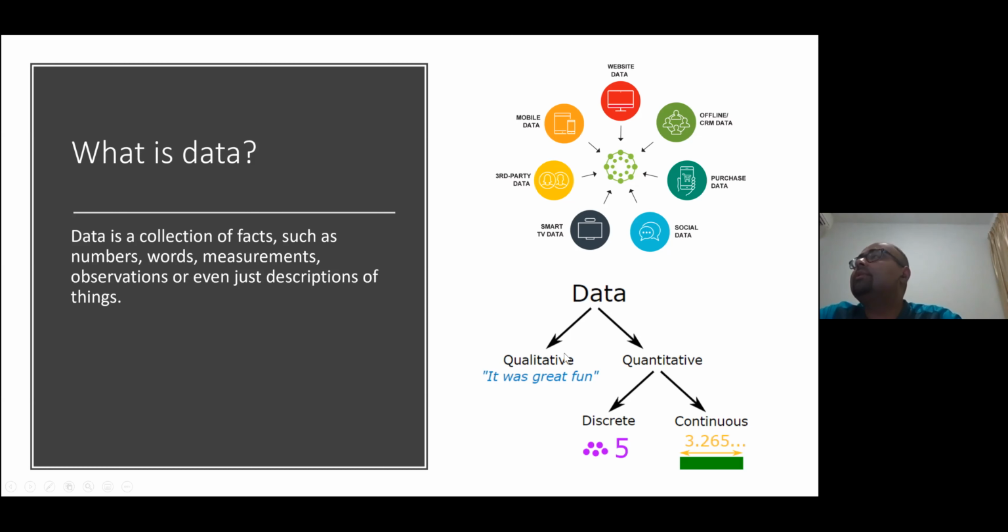Quantitative is something you can actually count, and it can be discrete or continuous numbers, right? 1, 2, 3, 4, 5, you can say. These are the data that you can see directly. But qualitative also, like "it was great fun." It's kind of a quality. You can't quantify it, but there is meaning in it, so it's again a kind of data.